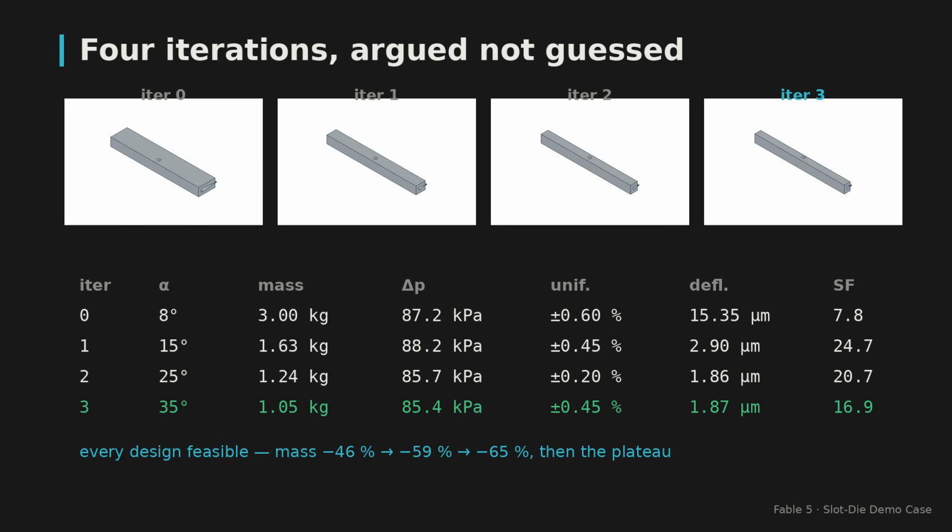4 iterations, each justified before it was simulated. Iteration 1, shorter diffuser, smaller manifold, mass down 46%, and the lip got 5 times stiffer, because a smaller pressurized cavity is a stiffer one. Iterations 2 and 3 pushed the diffuser to 35 degrees, legitimate in creeping flow. Gains shrank each step. The loop recognized the plateau and stopped.